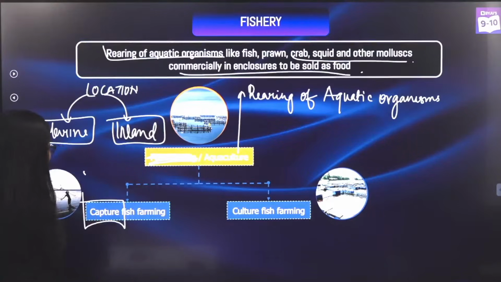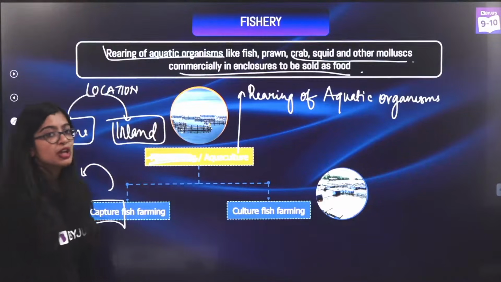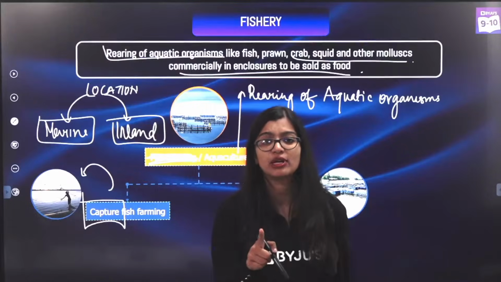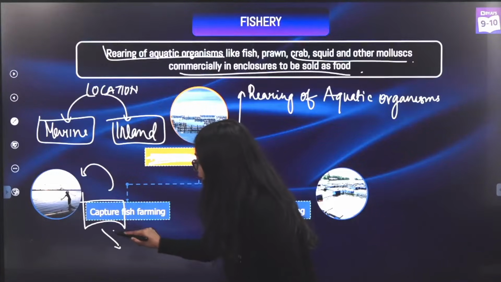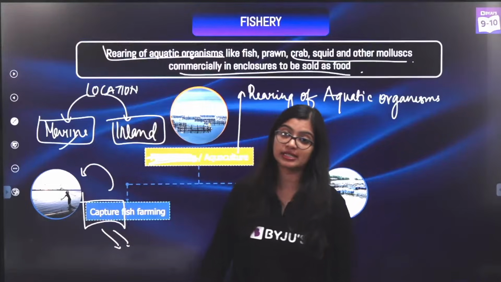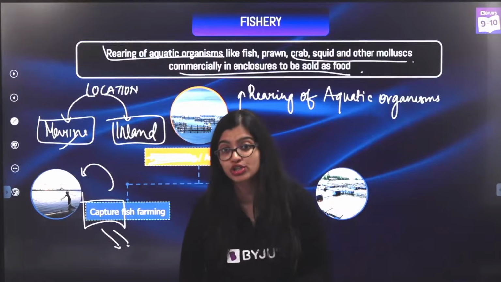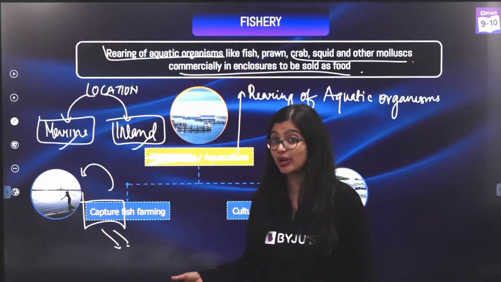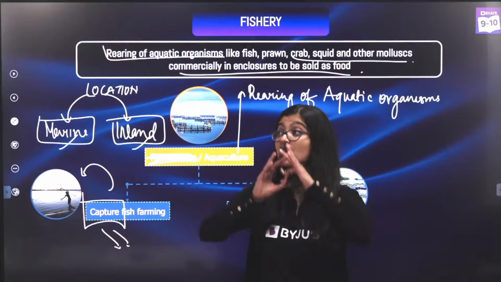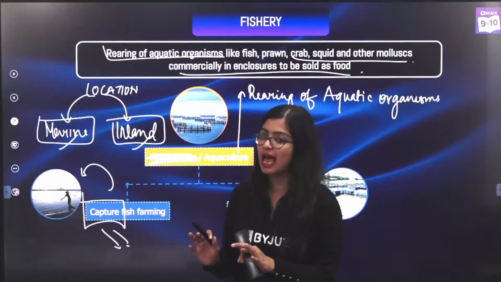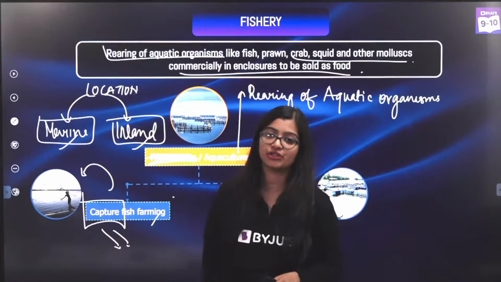In capture fish farming, you capture the fishes from their natural habitat. Listen to me very carefully. From their natural habitat, you will capture them, whether it's from the seas or the oceans, or from inland areas like fresh waters, or even estuaries, which are big fish reservoirs. If you capture them from their natural habitat, we call it capture fish farming.